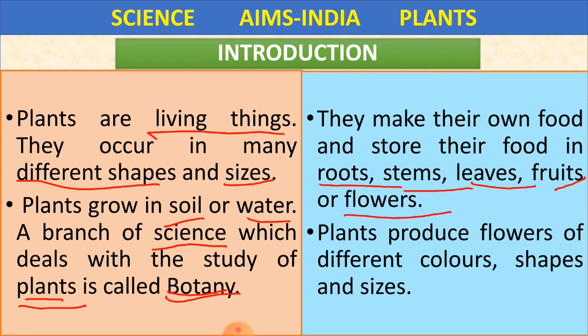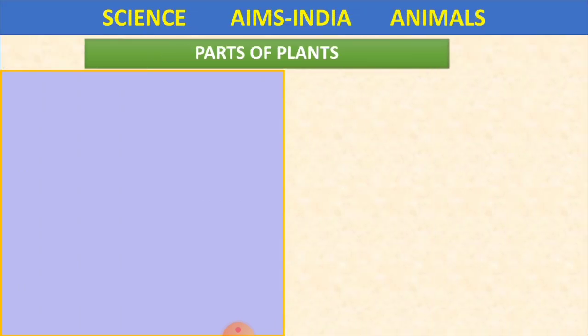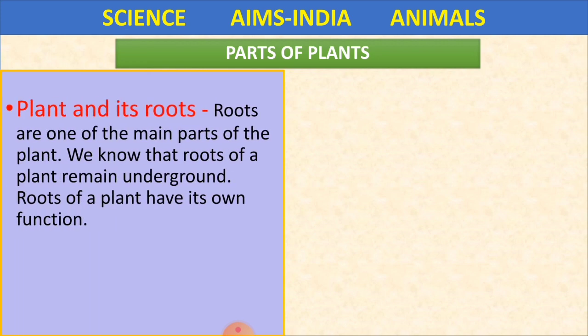Plants are living things. Plants can grow in soil or water. Plants will make their own food, and plants produce flowers of different shapes and colors. Even plants will produce fruits of different colors and shapes. We eat different types of fruits and different types of vegetables. Not only flowers, but vegetables and fruits are all of different types, shapes and sizes.